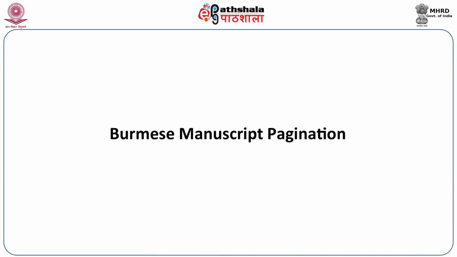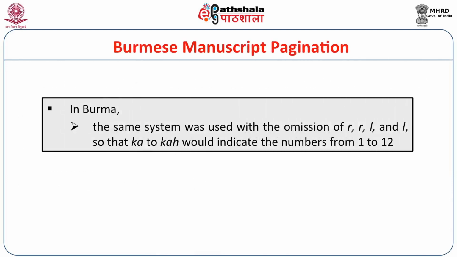Now similarly, in Burma, the manuscript writers used almost a similar pattern of pagination, and in Burma the same system was used with the omission of ra, ṛa, la and ḷa, so that ka to kaha would indicate the numbers from 1 to 12.